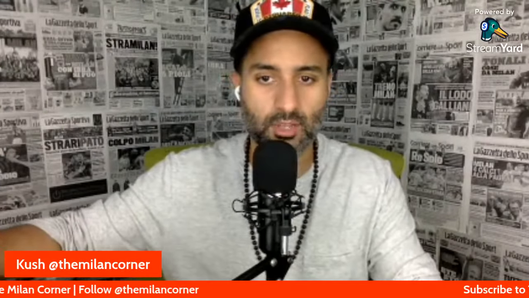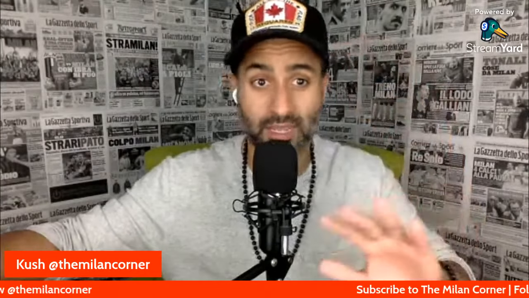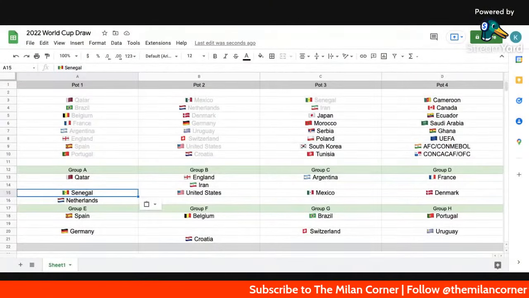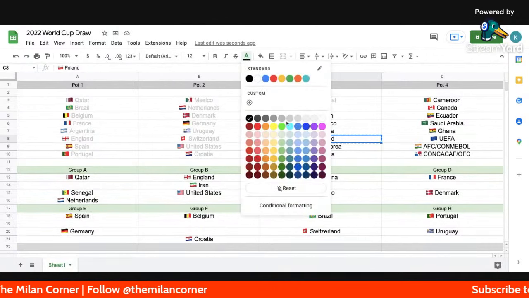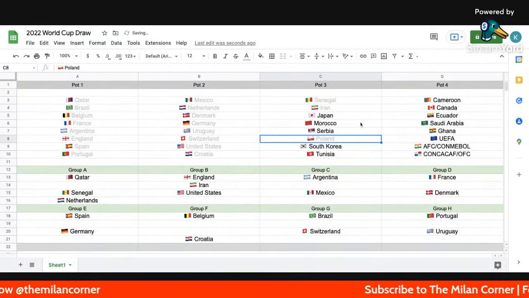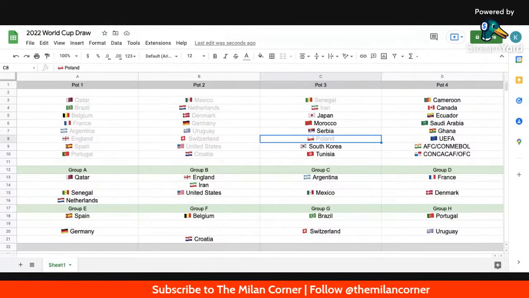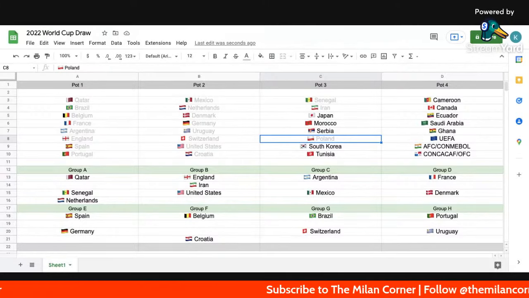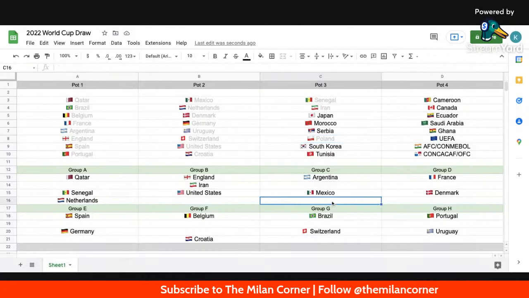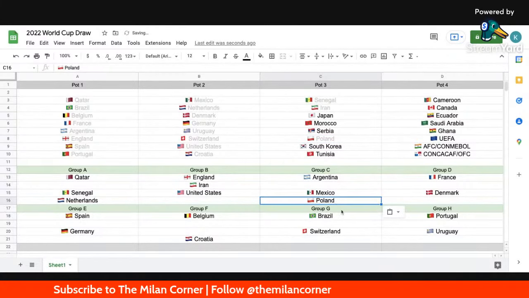Poland. All right, so the next one is Poland. I'm going to pop back into that screen, but Canada wants Group A. I'm just saying it out loud. All right, so what's going on here? Poland. Mr. Robert Lewandowski. This is a team you want to stay away from because this can be tricky. Poland is automatically going to end up in Group C, because in Group B they would have a conflict with England. So they go in Group C, where they have Argentina and Mexico. They don't have any conflict with any of the teams there. C4, Poland.